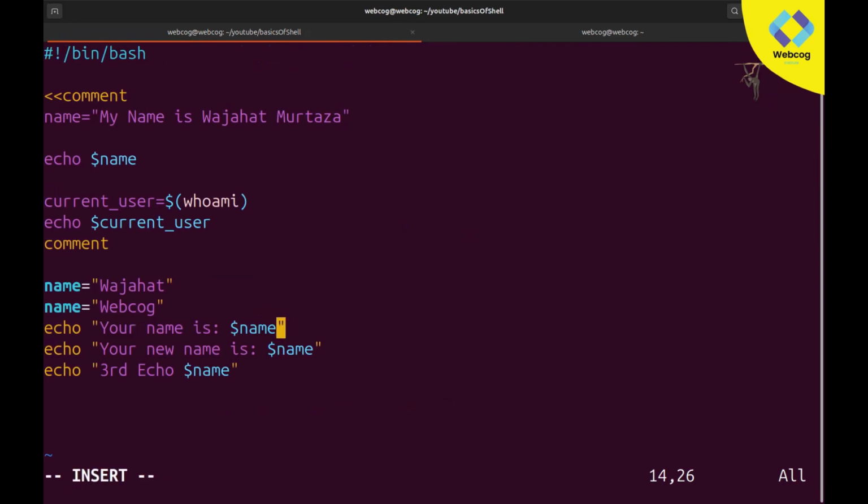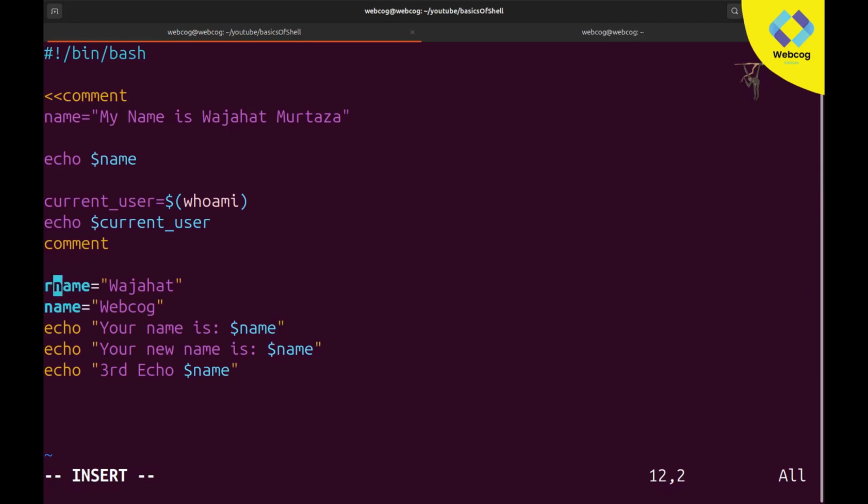But after that, if I don't want to update my values, as you can see, we declared a variable and it is declaring the same variable again, but I don't want to allow that. I don't want that if I declare a variable, then the user can declare it again. I don't want this thing. So for this you can add one more keyword by the name of readonly.